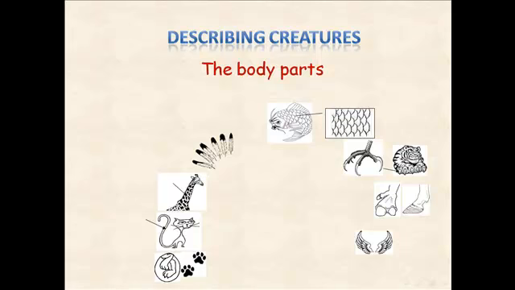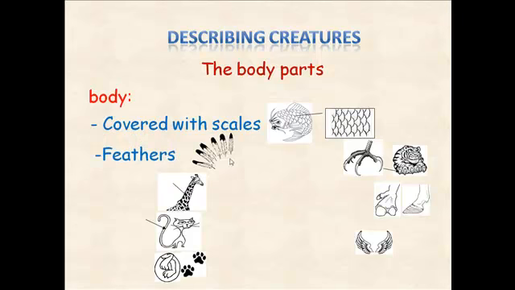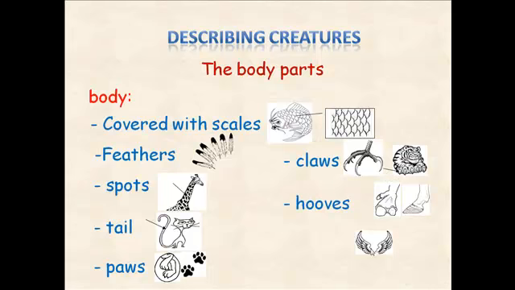What are the other parts that you can find? On the body you can see what? Scales, feathers, spots, tail, and what is this? Bows. Great. And what are these? Claws. Okay. And what are these? Hooves. Okay. And what are these? Wings. Okay. So on the body you can see these: scales, feathers, spots, tail, bows, claws, hooves, and wings.